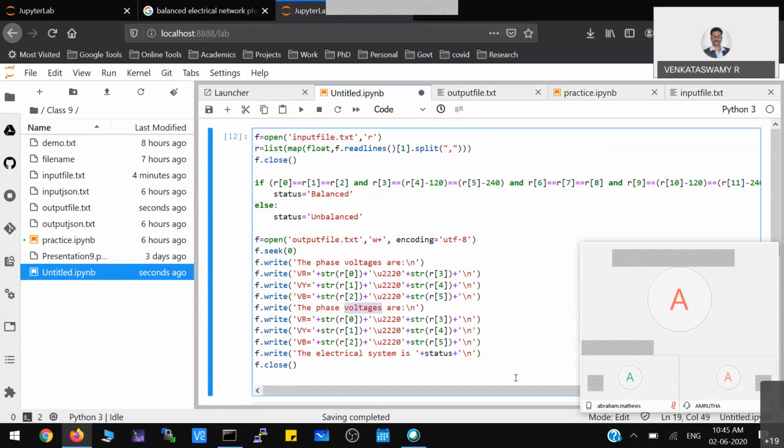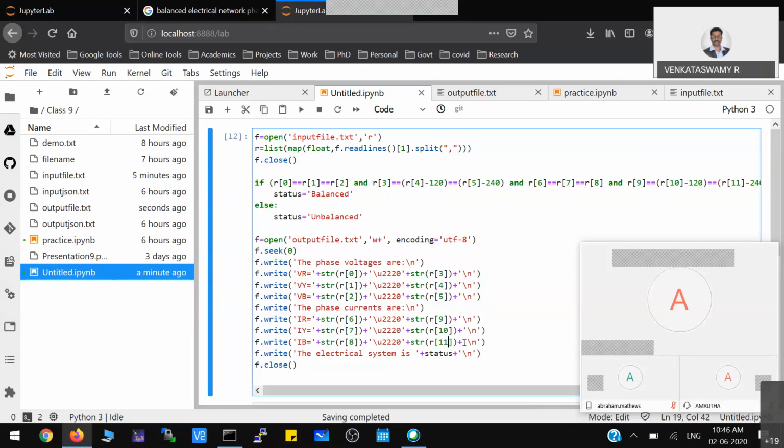So phase currents, or something, you can give some formatted output, and then it is index 6, 7, 8, and the phase values are 9, 10, 11.